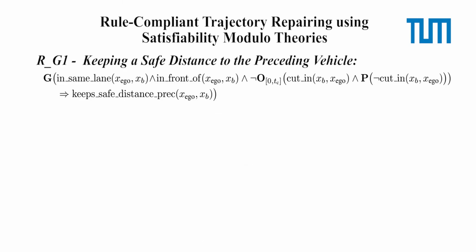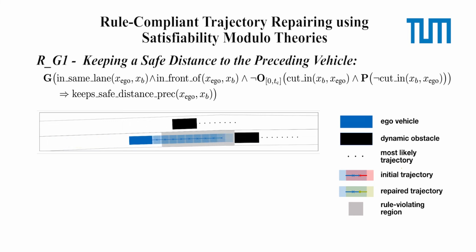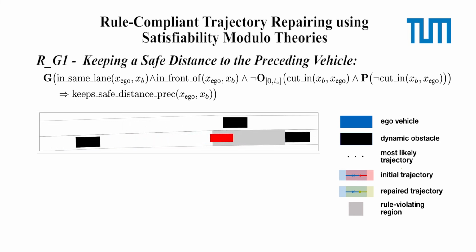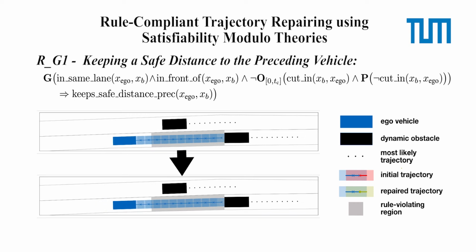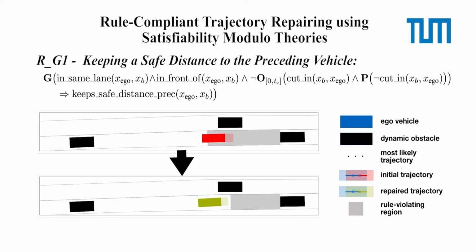Let's consider the German interstate traffic rules. With the general rule RG1, the ego vehicle following vehicles within the same lane must maintain a safe distance to ensure collision freedom for all of them, even if one or several vehicles suddenly stop. In the demonstrated rural scenario, the initial planned trajectory for the ego vehicle violates the safe distance rule. Using our approach, the ego vehicle executes a braking maneuver to avoid the violation.